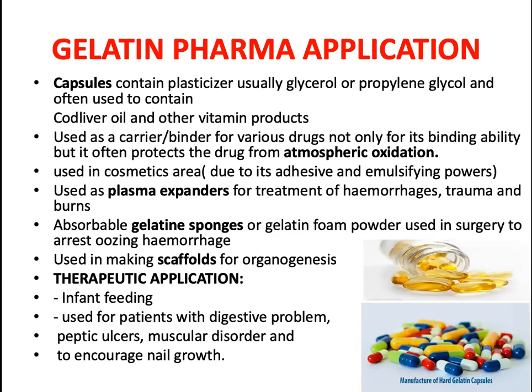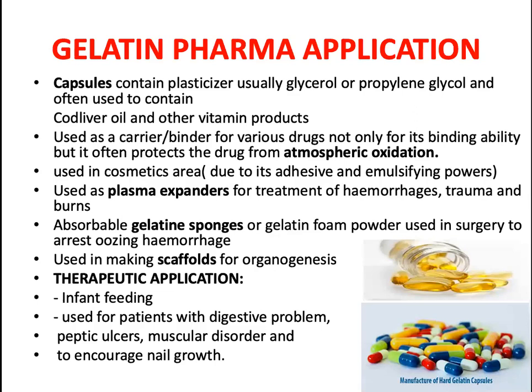Next, another common product we can come across is gelatin sponges or gelatin cotton, which is used for stopping bleeding or hemorrhage. Gelatin foam powder is also used. Even for certain ulcers, we can use this gelatin powder or collagen powders. To prevent certain ulcers also, we use gelatin sponges or gelatin powders. Again, it's used for making scaffolds for organogenesis. It is used as a meshwork or scaffold for organogenesis.